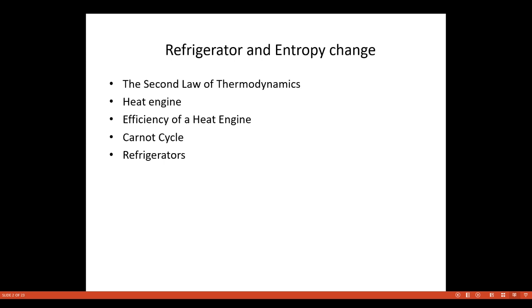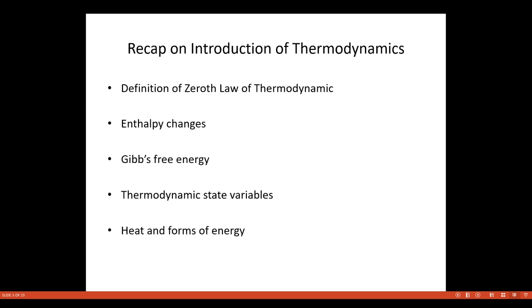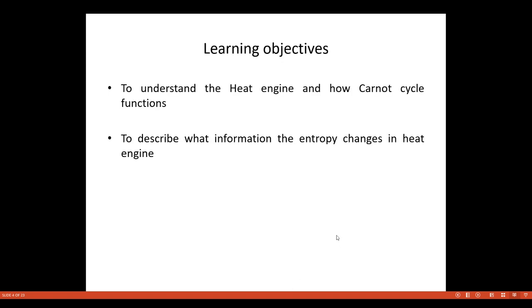Then we have seen the heat engine. A heat engine is a device used to convert heat energy into mechanical energy. Then we have seen the efficiency of the heat engine, then the Carnot cycle, then refrigerators. So we have seen the definition of the zeroth law of thermodynamics, enthalpy changes, Gibbs free energy, thermodynamic state variables, heat and forms of energy.